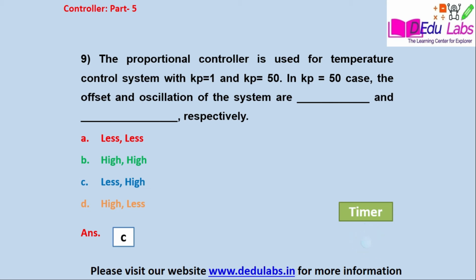Offset is less and oscillation is high. See, in the first case Kp is equal to 1. In the second case Kp is equal to 50. So when you increase the Kp value, oscillation becomes very high and the offset becomes less.